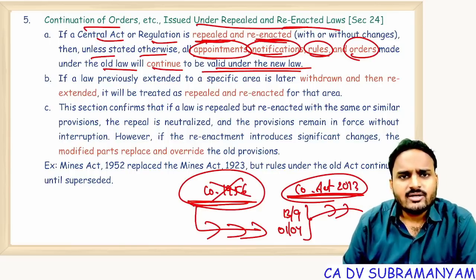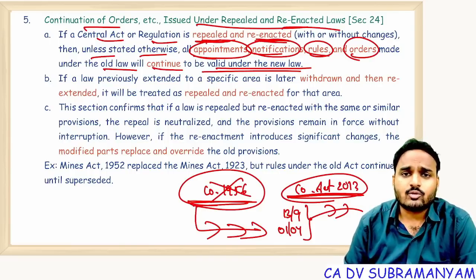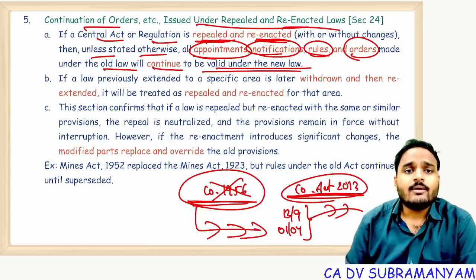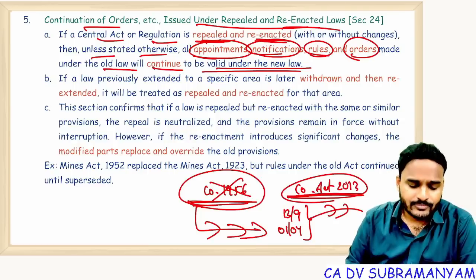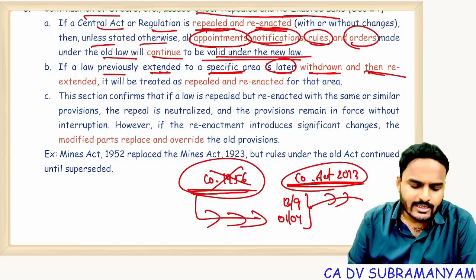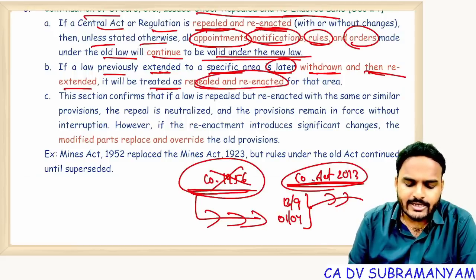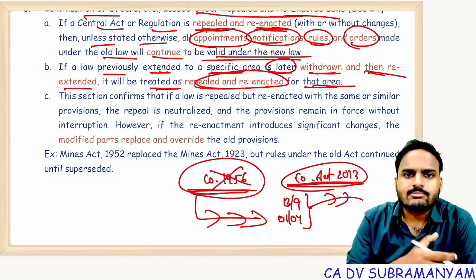Appointment of MD, notifications with respect to annual returns, winding up procedures, rules related to winding up made under the old law will continue even under the new law. If a law previously extended to a specific area is later withdrawn and then re-extended, it will be treated as repealed and re-enacted for that area. Companies Act 1956 is applicable to the whole of India except Jammu and Kashmir.